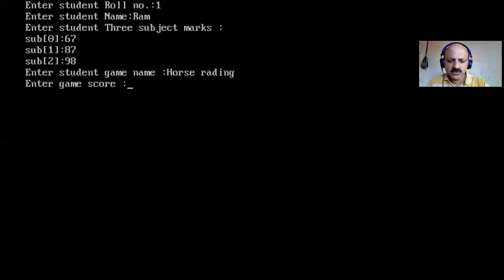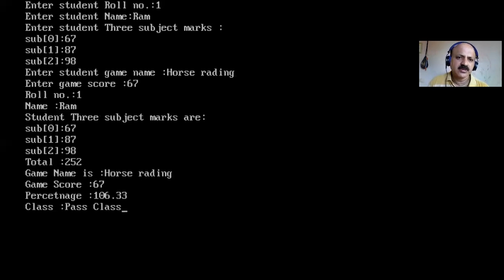So here 67, that game horse riding, yes, some spelling is not perfect. So the percentage is more than 100, so we can take some division, because the percentage is above 100. Yes, so some restriction should be provided, since we are getting marks above 100.